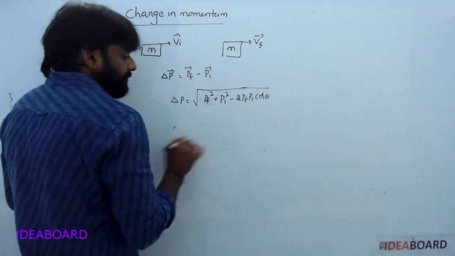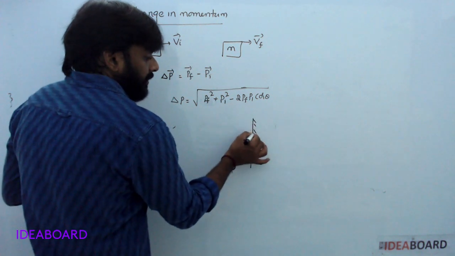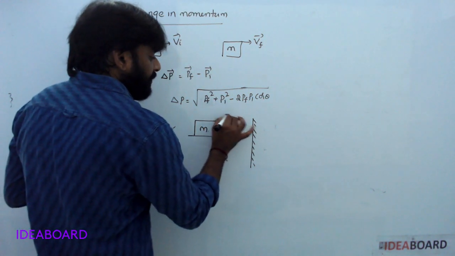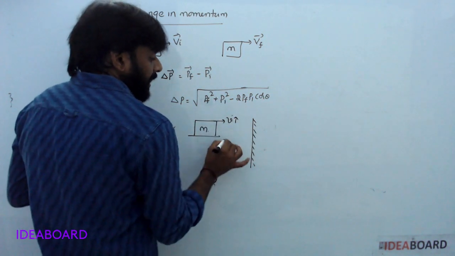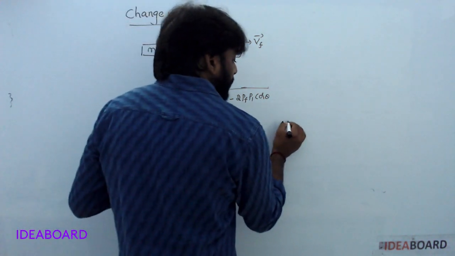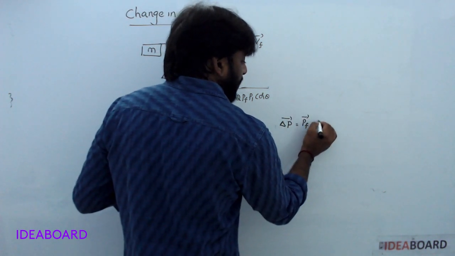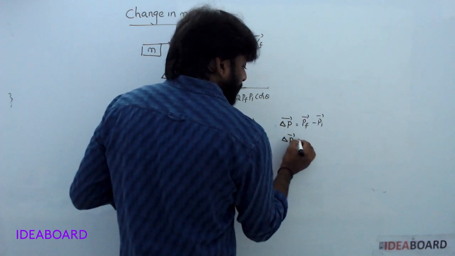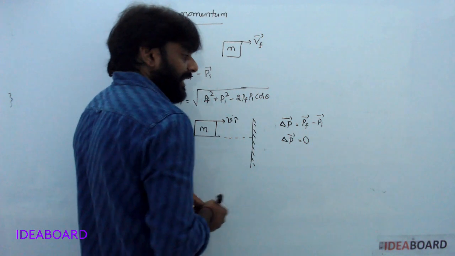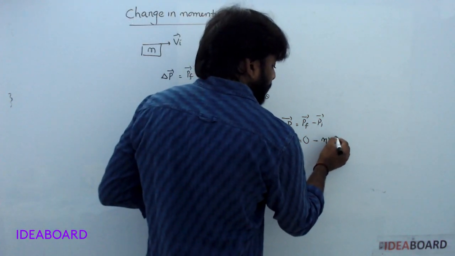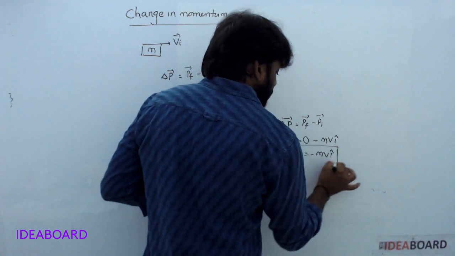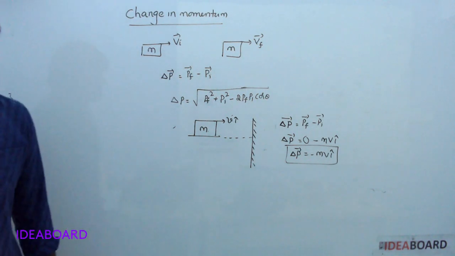Okay. Now, a ball, body of mass m, moving with velocity v_i cap, collides and comes to rest. What is the change in momentum? Change in momentum delta P vector is P final vector minus P initial vector. P final is 0 because after collision it comes to rest, minus initial m v_i cap. So delta P vector is equal to minus m v_i cap.